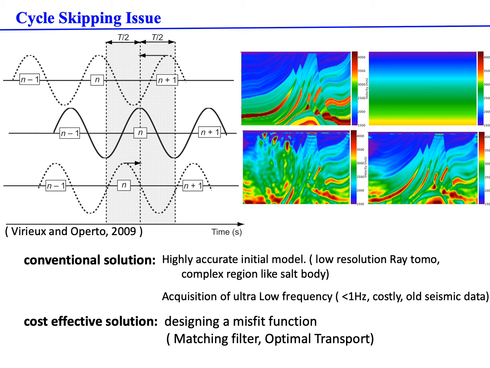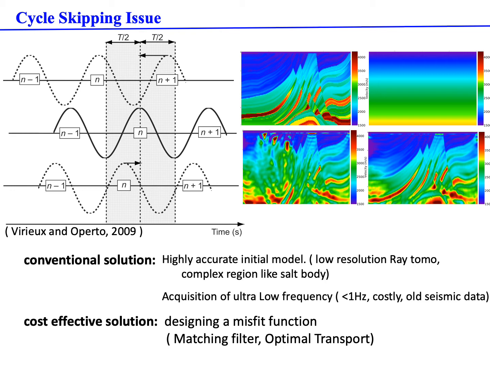As we know, cycle skipping is a critical issue in waveform inversion. Here we show a velocity model which is inverted with L2 norm and with advanced cycle-skipping-free misfit functions. We can see that cycle skipping is a critical issue as long as the initial model is not accurate enough or we do not have actual low frequencies. It will create artifacts in the geological models that are not reasonable for interpretation.